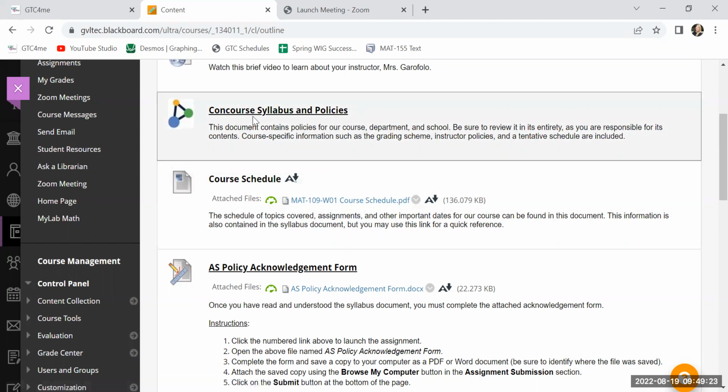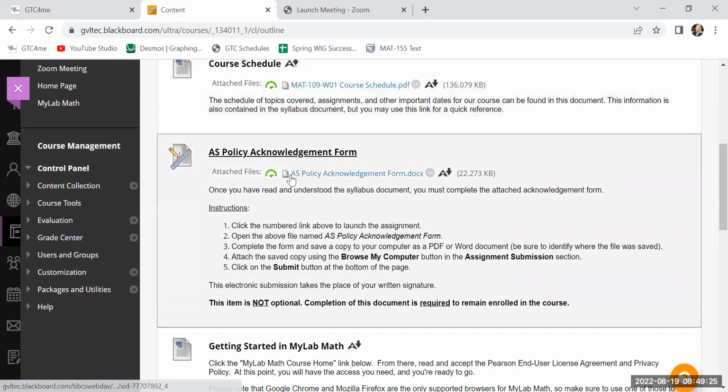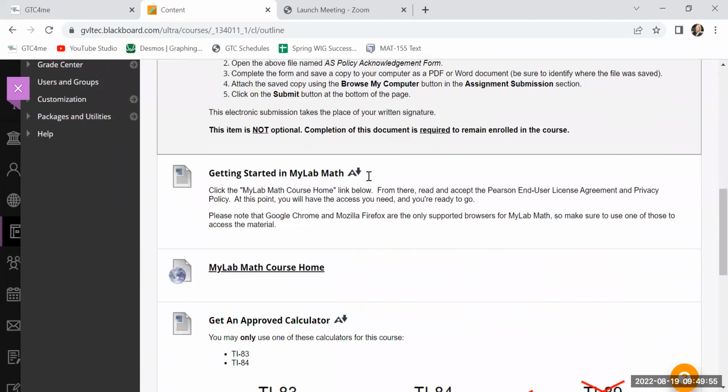You can just know where to find it if you need it. Once you've read the syllabus and policies document, you need to fill out this policy acknowledgement form right here and submit this as an assignment. It's not optional, okay? These aren't my rules, but if you do not submit this, you're going to get kicked out of the class. So please do this by the end of the first week. If not, I'll start to poke you, and if you don't respond to any of that, then you're going to get kicked out of the class. That's a departmental policy, not me. It's not departmental, it's above that. So please be sure you do that.